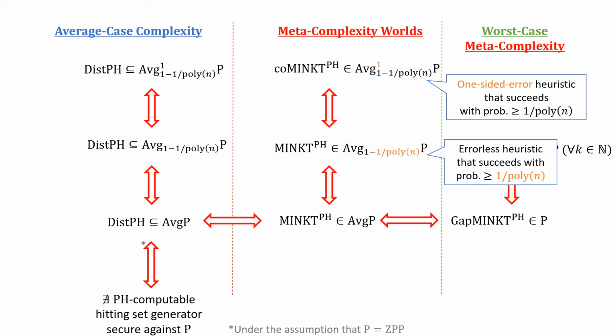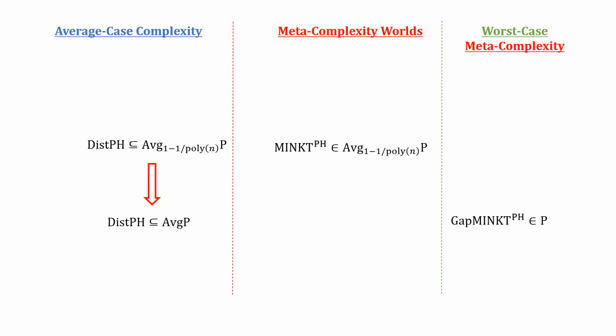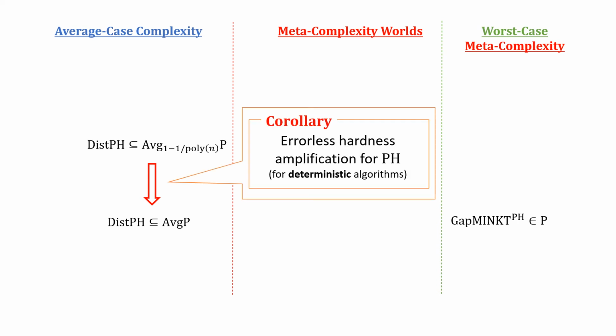Moreover, we can prove that average case hardness of PH is equivalent to the existence of a PH computable hitting set generator. We can prove that a lot of these statements are completely equivalent to each other. Now let me explain the proof idea of our result. In order to do that, I'm going to take this specific implication, which corresponds to the errorless hardness amplification theorem for PH against deterministic algorithms.